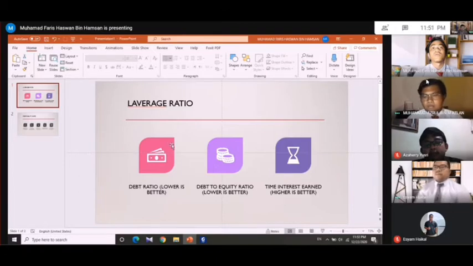The debt to equity ratio calculates the weight of total debt and financial liabilities against shareholder equity. Next is the times interest earned ratio. It shows how easily the company can pay its interest expenses.